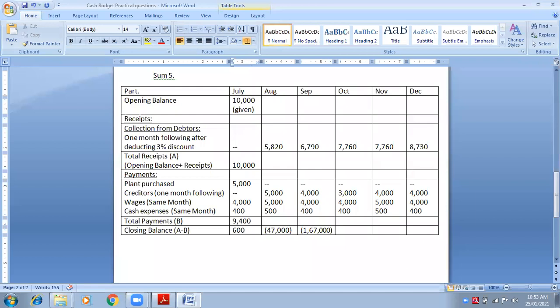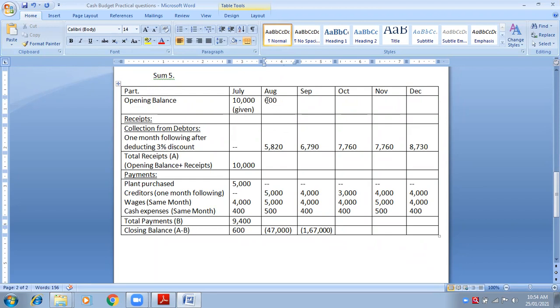Why will I take a loan from the bank when I have my own cash, 600 rupees? Bank overdraft means short-term loan. So the closing balance of July is positive, and I will not take any type of loan in the month of August. Because in August, the opening balance is positive, 600. The closing balance of July will become the opening balance of August.